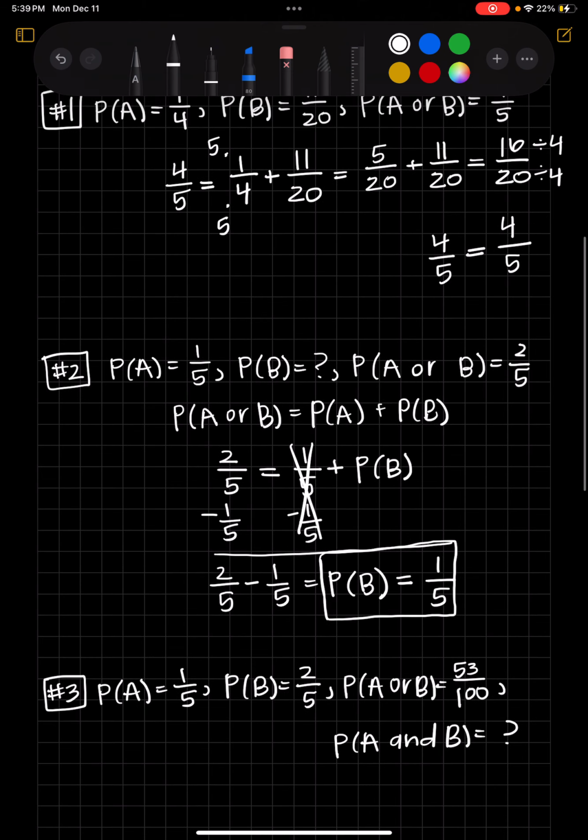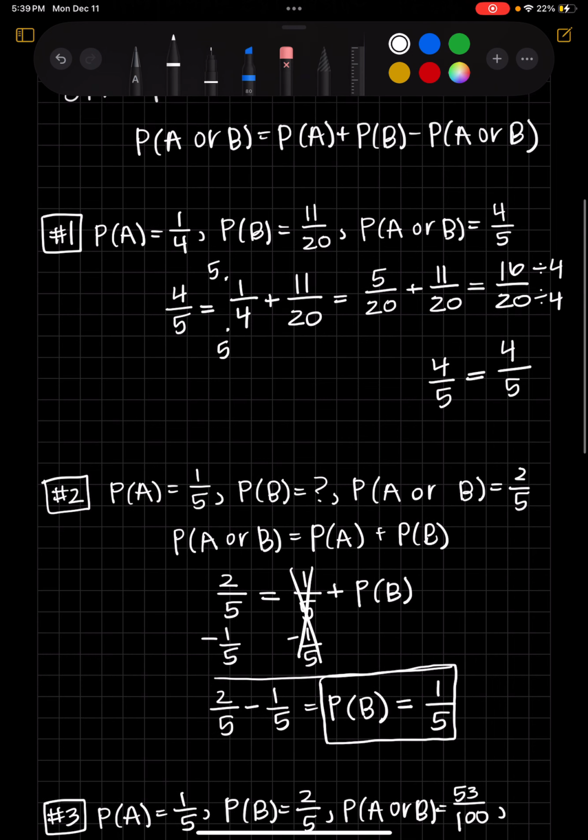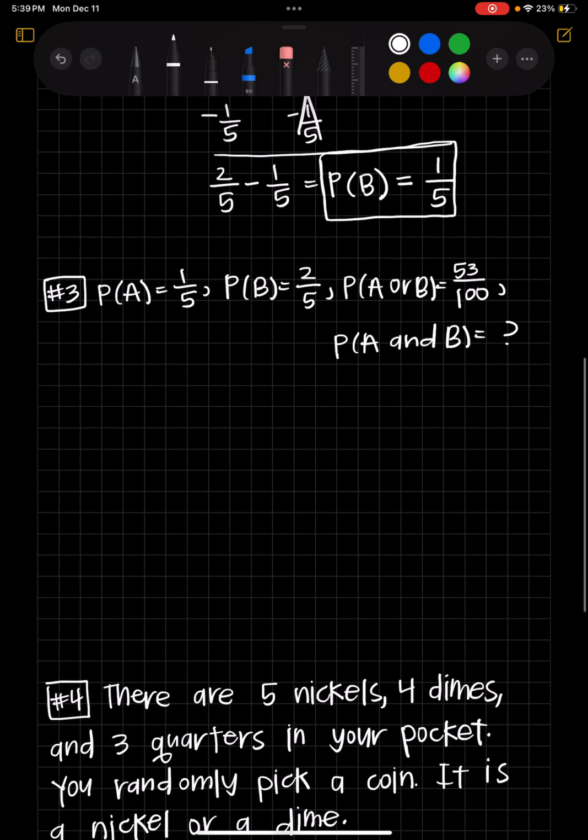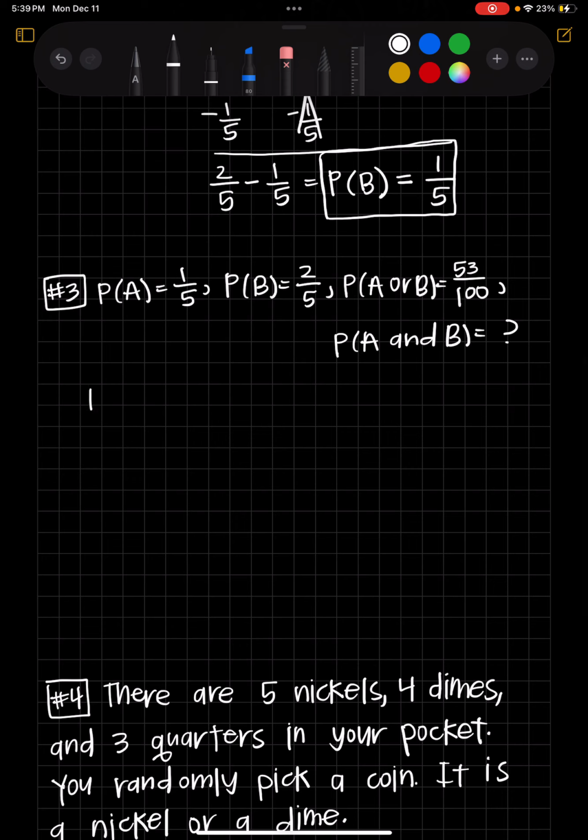Now for the third example, it says find the missing probability given the events A and B are non-mutually exclusive. So we're going to have to use this formula right here that I'm going to underline in red, because that's your non-mutually exclusive formula. I'm just going to write it down under this example number 3 so we can see it a little bit better. Probability of A or B is equal to the probability of A plus the probability of B minus the probability of A and B.